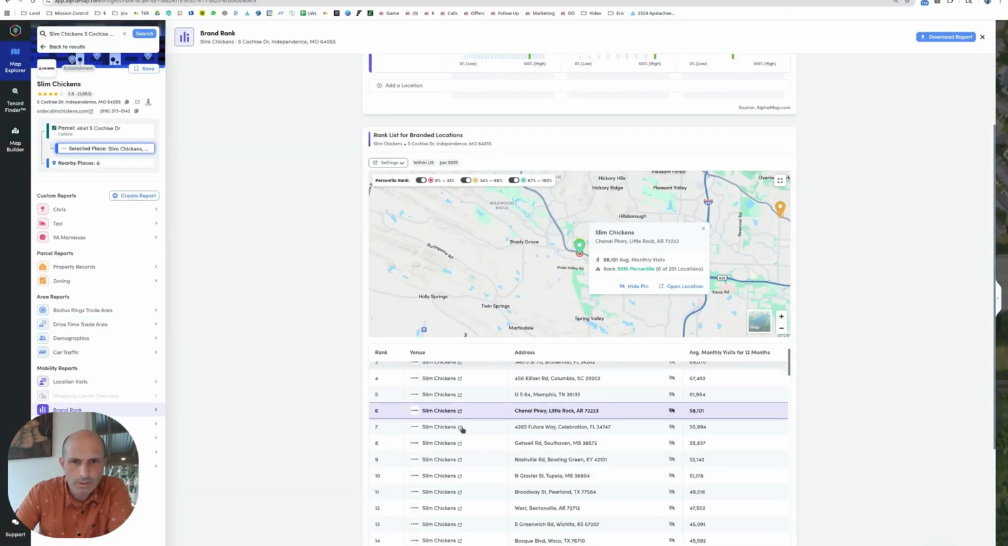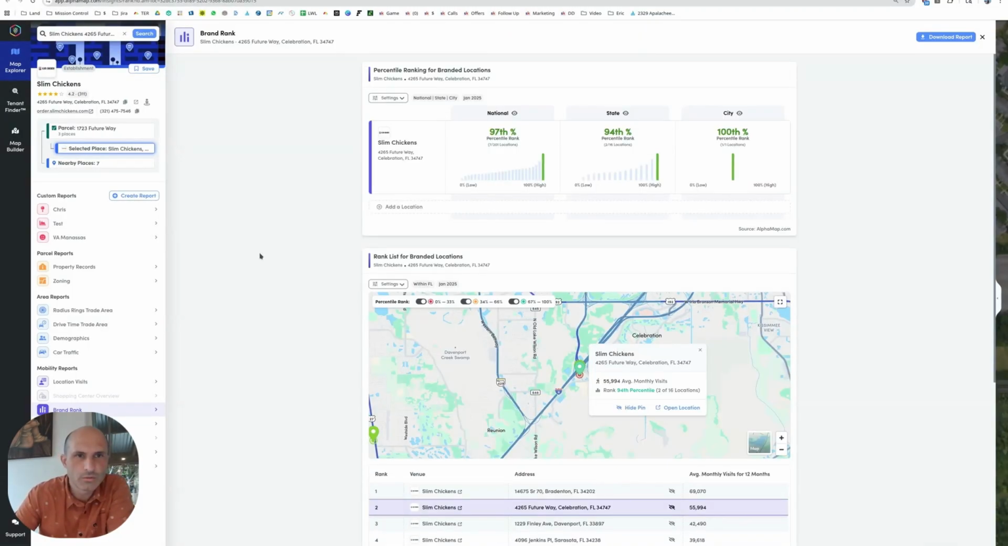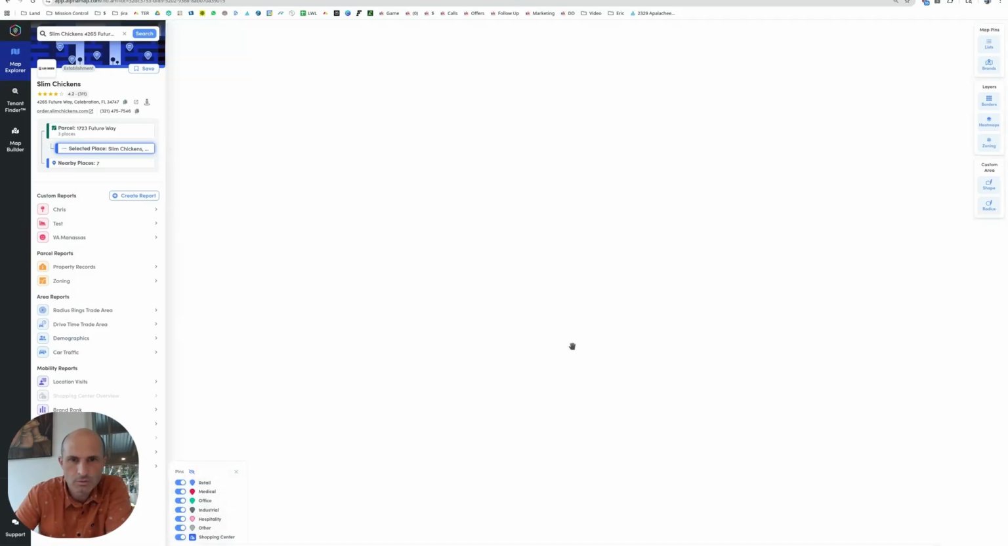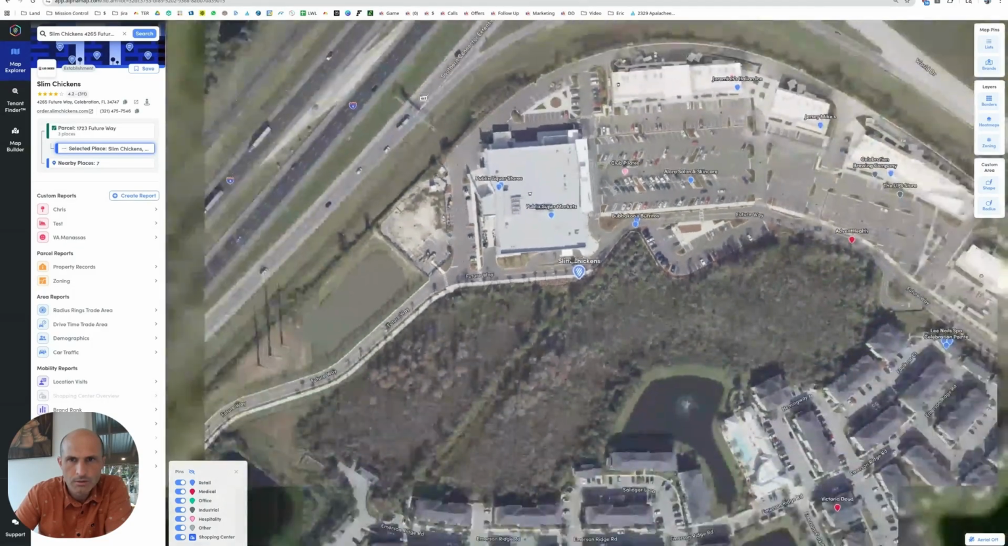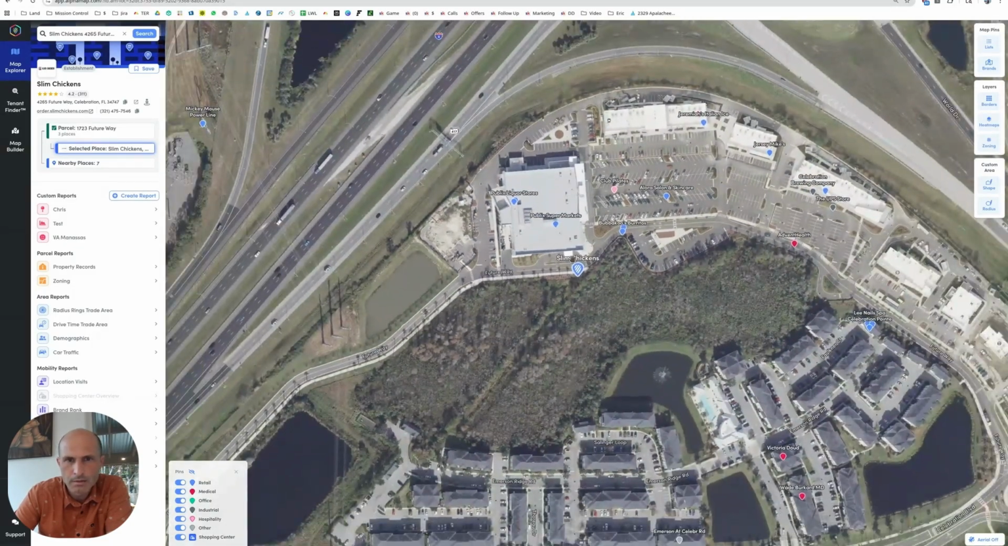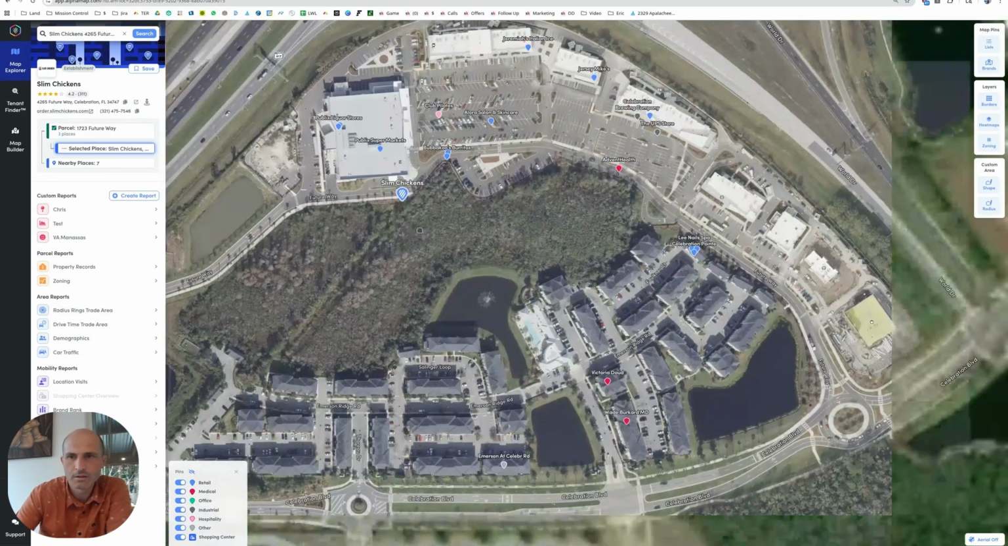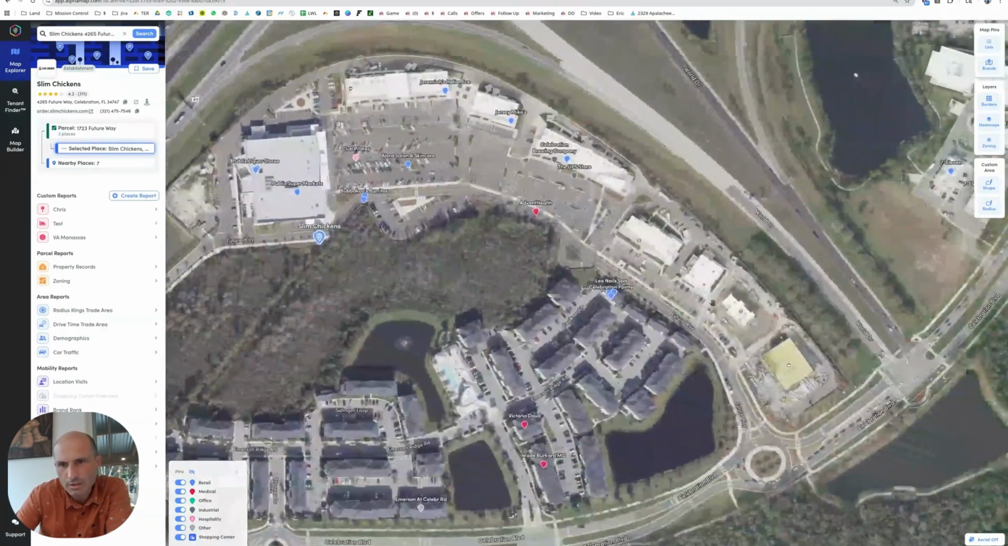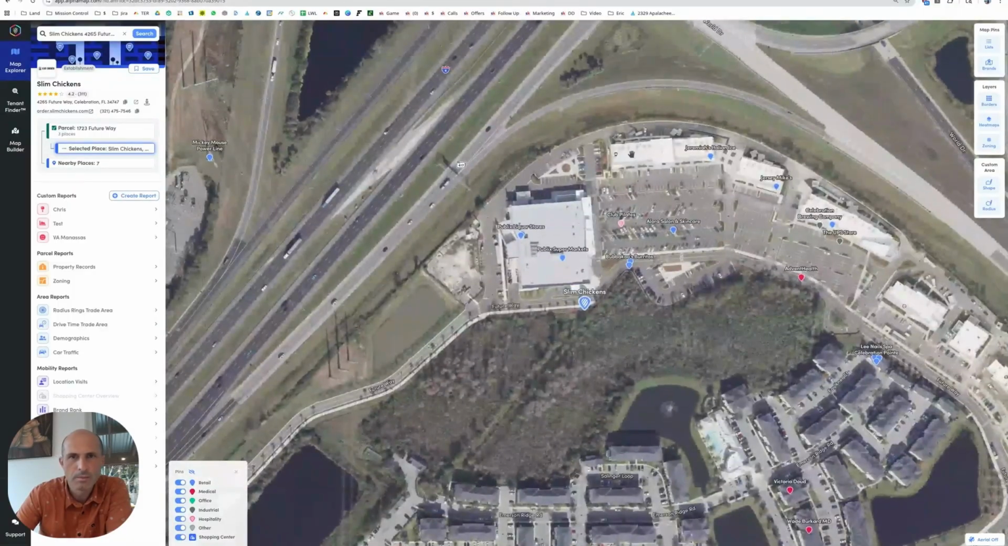Let's look at the next Slim Chickens. So this is in Celebration, Florida. Let's take a look at the map on this one. Oh, we got lost. I think this might be a bad data set. Let's skip this one. They probably built one out here on the side or something. It's counting all the Publix traffic. I don't think it's in the right location. It might be one of these. This is a bad piece of data.